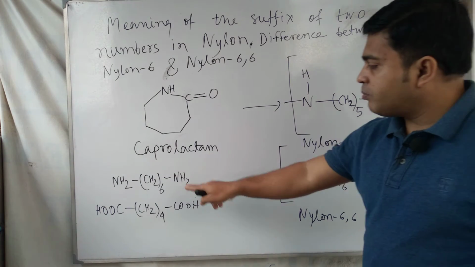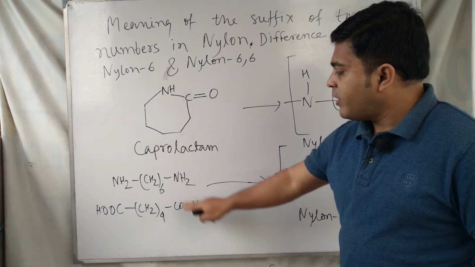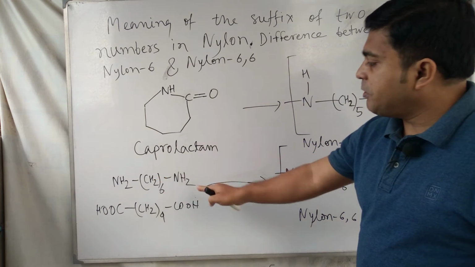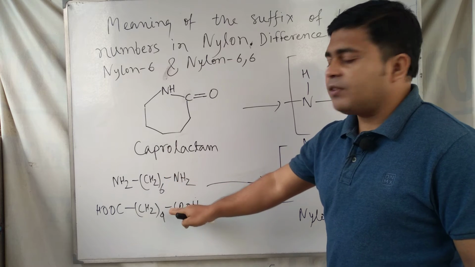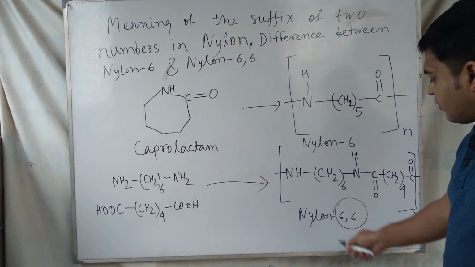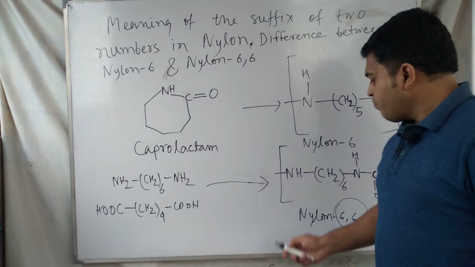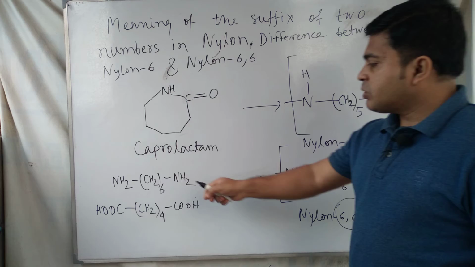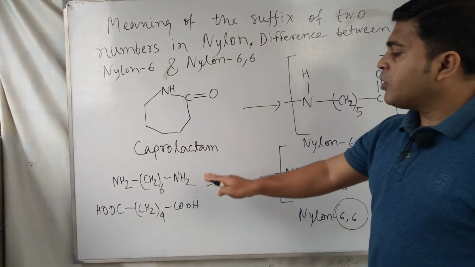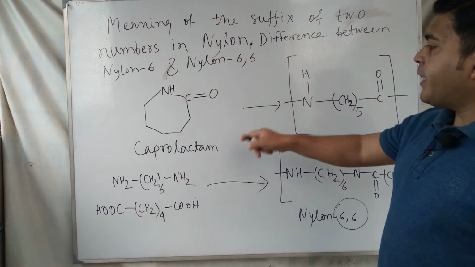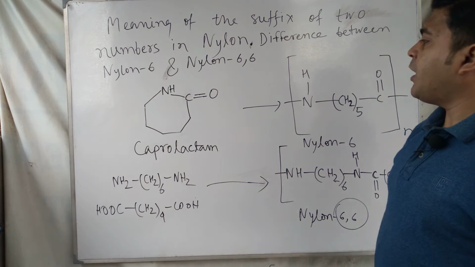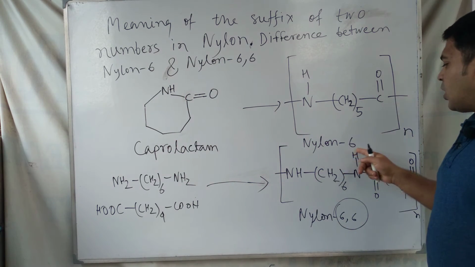For both monomers, hexamethylene diamine and adipic acid, the number of carbons present is 6 and 6, and for this reason 6 and 6 is written after the name of nylon, because both the monomers, amine and acid, have 6 carbon atoms. And in the monomer caprolactam, for nylon 6, only 6 carbons are present, and for this reason the name is nylon 6.